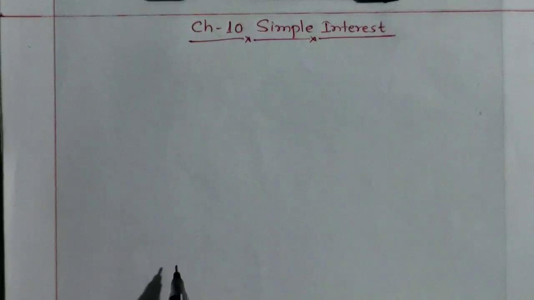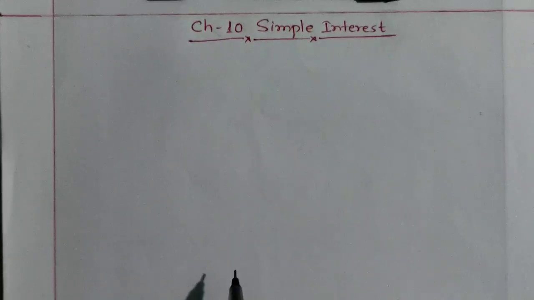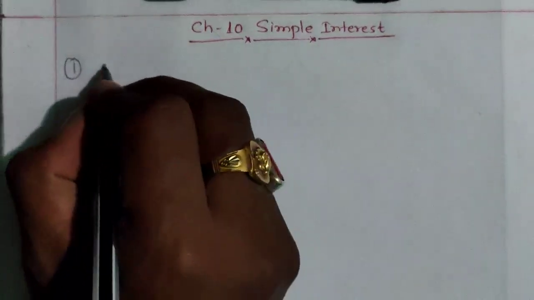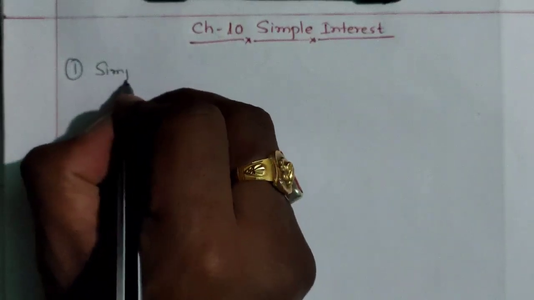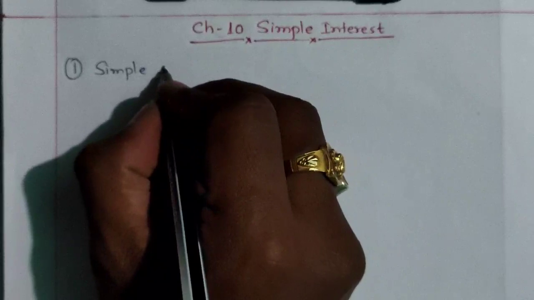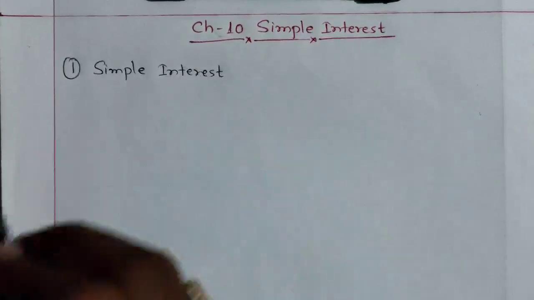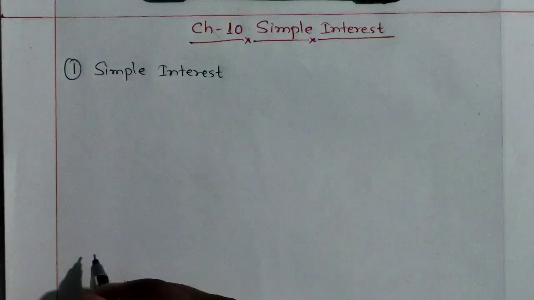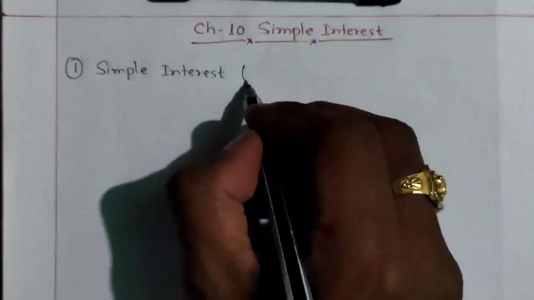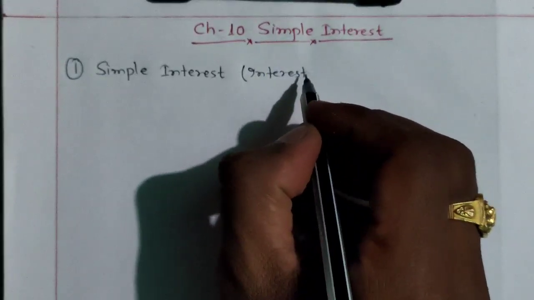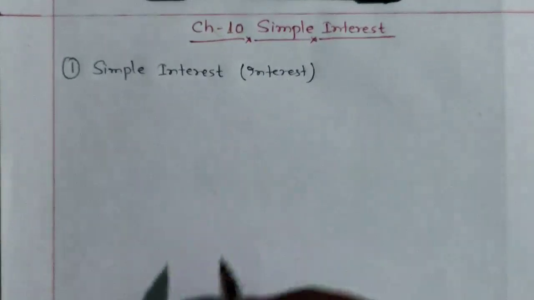In this chapter, there are certain terms. First, we will get familiar with those terms. The first term is the name of the chapter itself, that is simple interest, which is also known as only interest. We can also pronounce it as only interest.